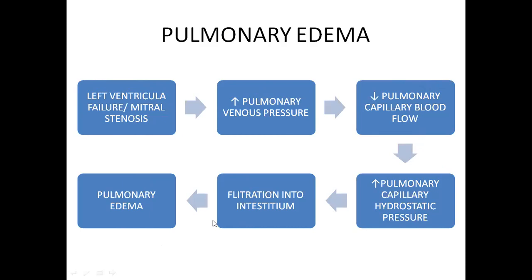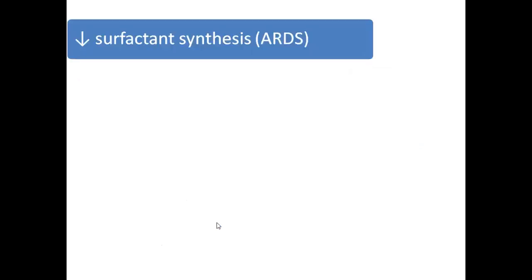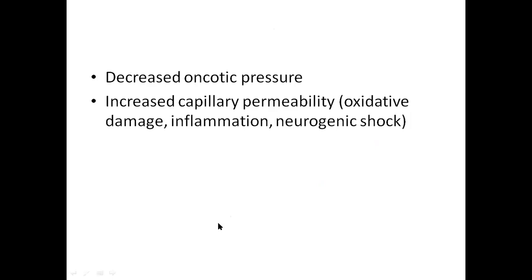What is the importance of this pulmonary edema? Okay, decrease in oncotic pressure and increased capillary permeability also. If the pulmonary capillary permeability increases, like when oxidative damage occurs from free radicals, which you will study in aging and antioxidants.